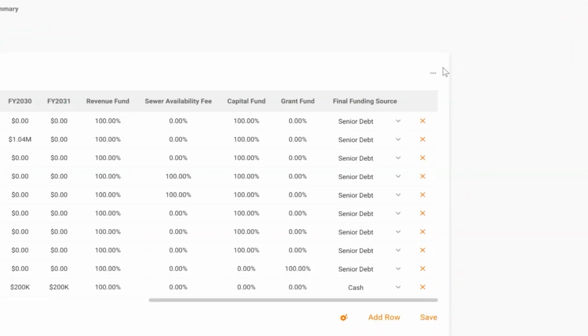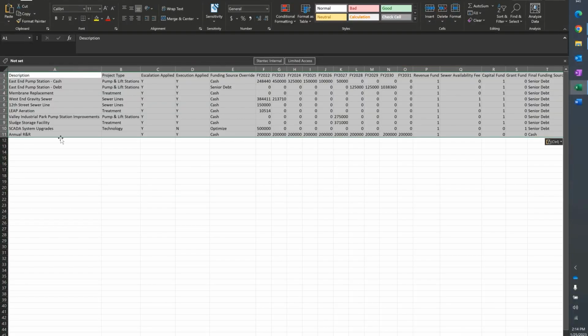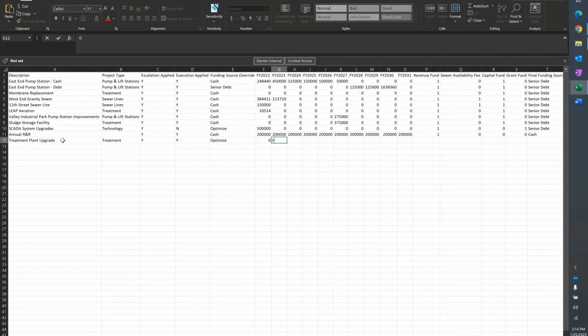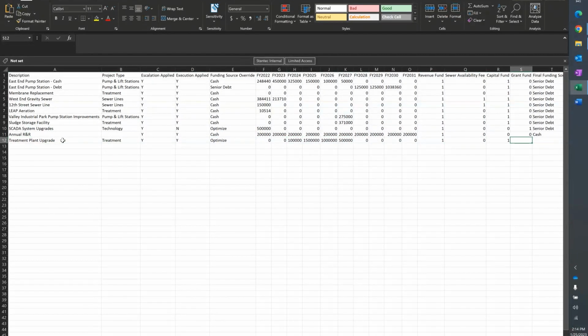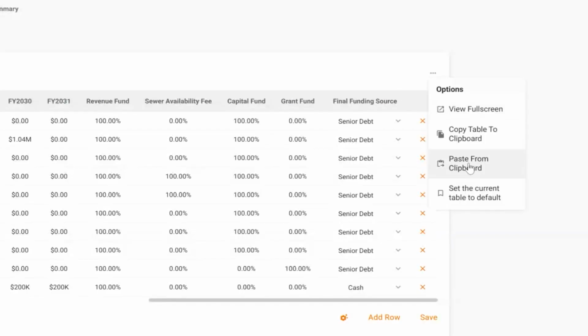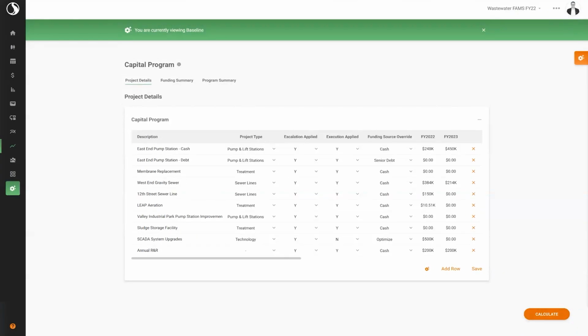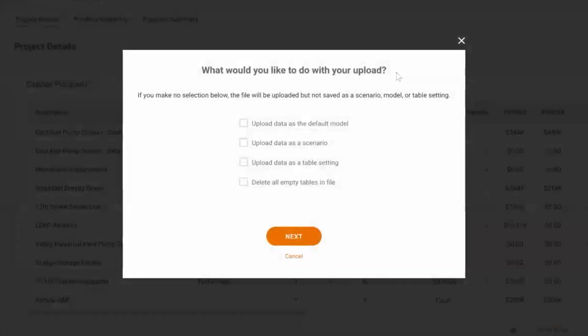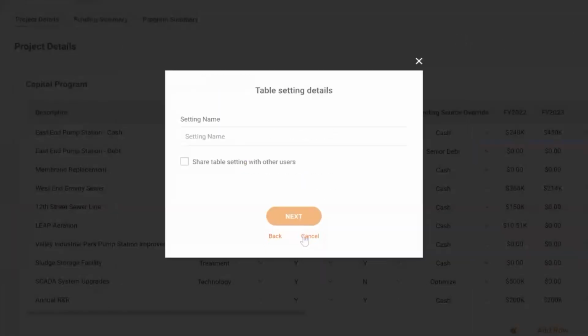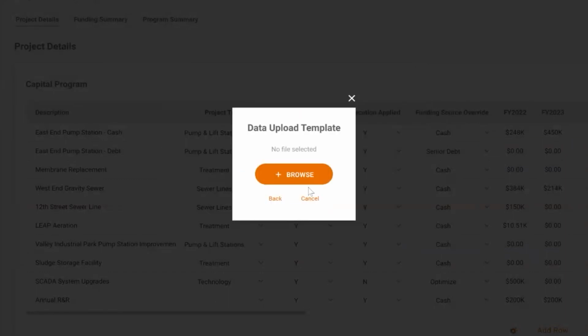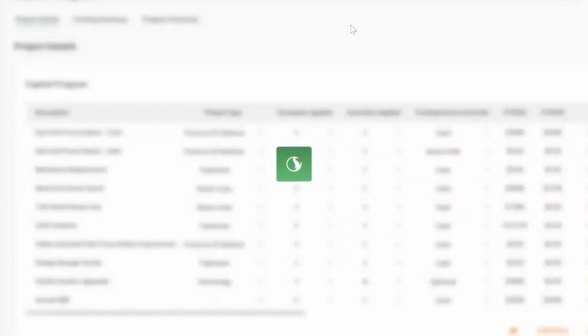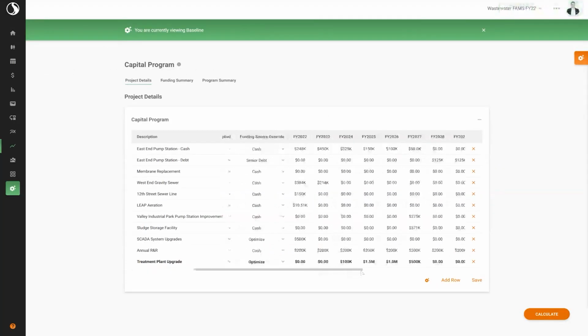Second, we can copy our capital program table to the clipboard, paste it into a spreadsheet, make our changes, and paste a revised table back into the browser. Lastly, we can upload our capital program using the data template with the new project added. After adding the project, we'll also define the funding rules for the project.